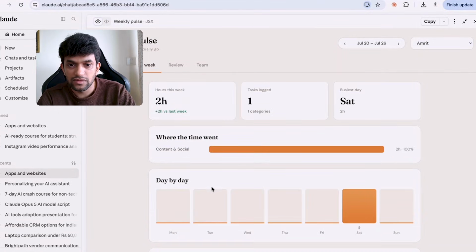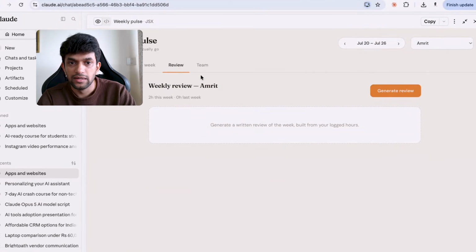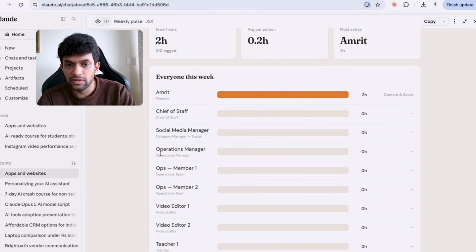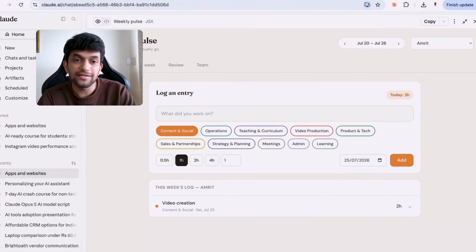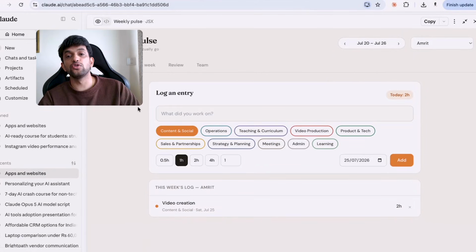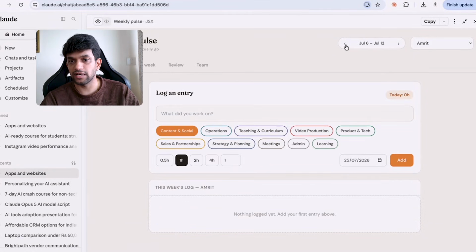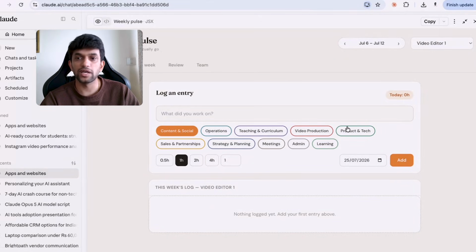Then this week, hours per week, task log. Then there are reviews, right? Then there is the entire team, Amrit, chief of staff, member 1, member 2. What are they doing? Interesting. It has good design as well, guys. I can change the dates as well, right? I can change the name to check who is working on what.